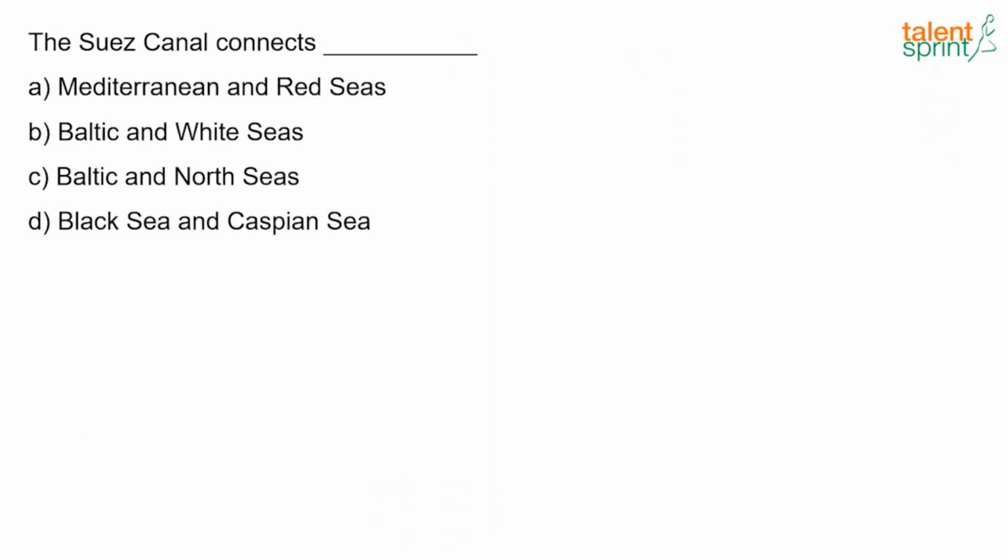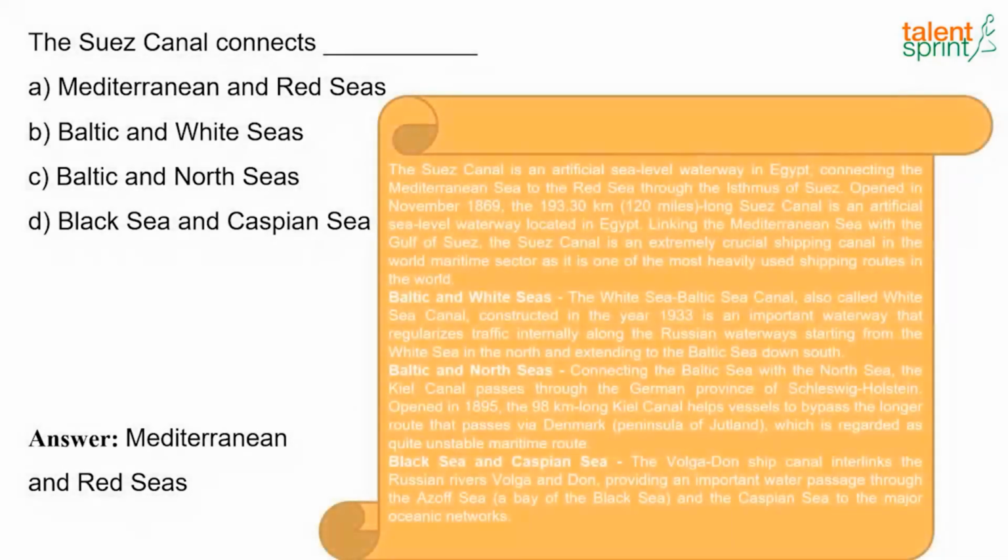Now the next question. The Suez Canal connects dash. So what's the answer? It connects the Mediterranean and Red Sea. So the Suez Canal is an artificial sea level waterway in Egypt connecting the Mediterranean Sea to the Red Sea through the Isthmus of Suez. It opened in November 1869, and the length of this canal is 193.3 km.